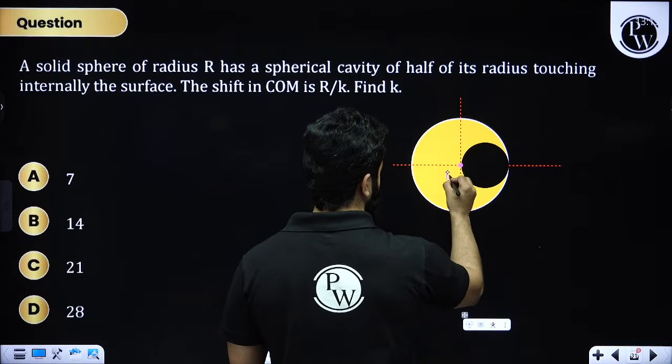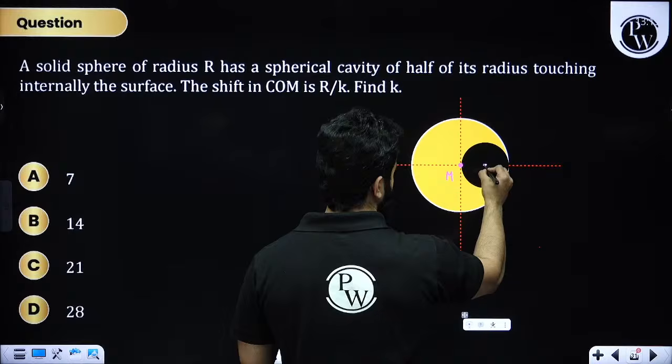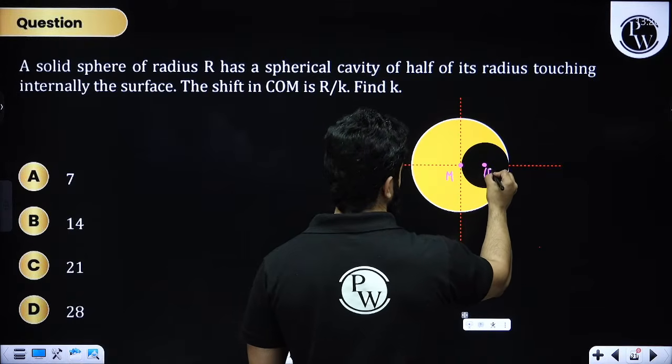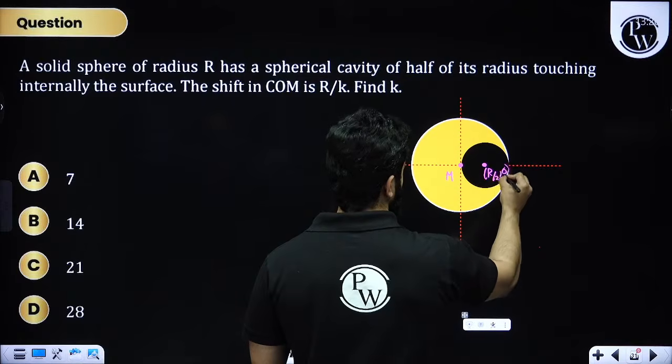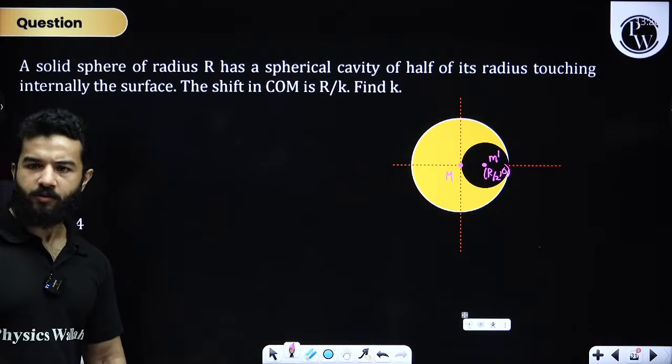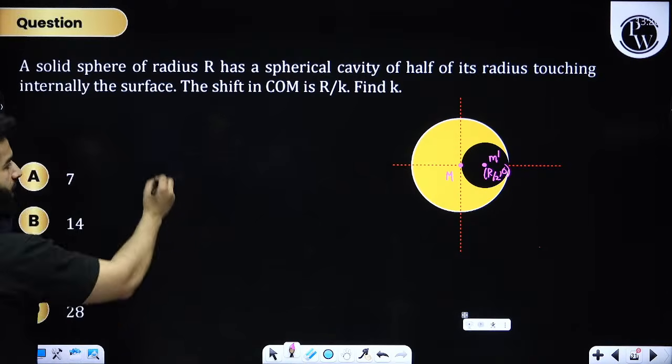So this is m, and this is minus m, and this is going to be r by 2 comma 0. This is r by 2 comma 0, and let's suppose this is m dash. I think you guys can solve this particular question, my dear friends.